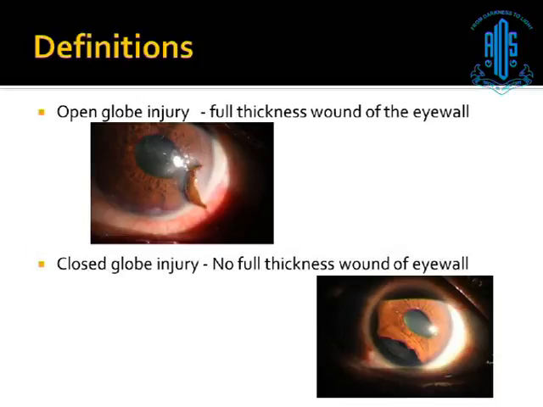The second is a closed globe injury. When there is no full thickness wound, then it is called a closed globe injury. You can see that there is a huge iridodialysis in this case of trauma.